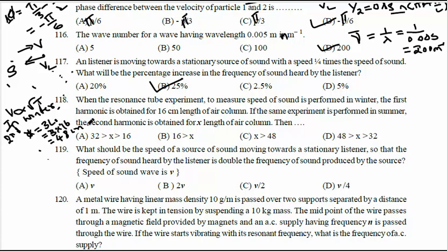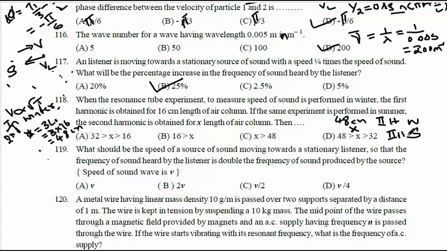So 48 centimeter is the second harmonic in winter. If from winter to summer the temperature has increased, then definitely x for summer, the second harmonic distance, compare with 48 centimeter, which will be greater?